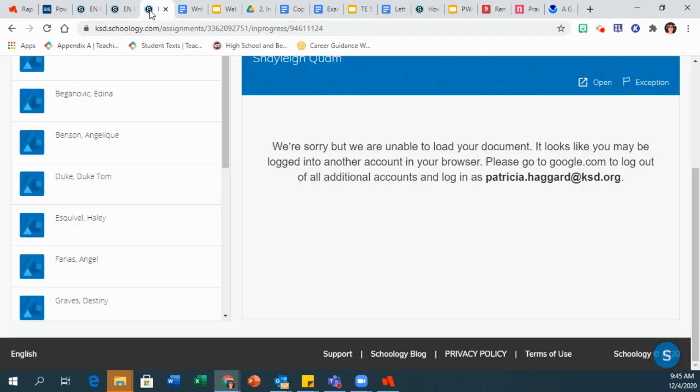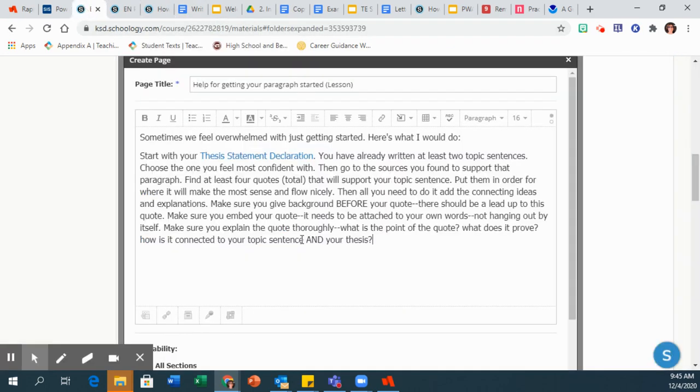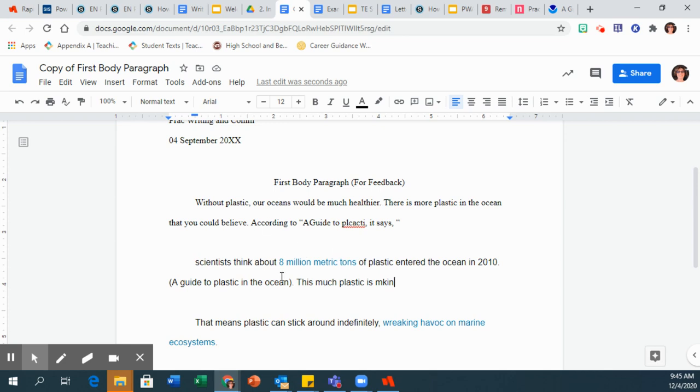Now, make sure that you have all of this in here, okay? So you need to make sure you have background before your quote, right? You need to embed your quote. You need to make sure you explain it thoroughly. What's the point of the quote? What does it prove? How is it connected to the topic sentence? All of those things need to be in every single quote. So that's how I would do it. And then I could go back and clean this all up, make sure it flows, make sure it looks good, and then add my conclusion at the end.